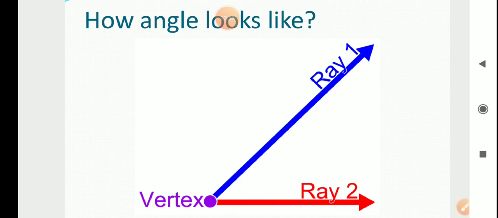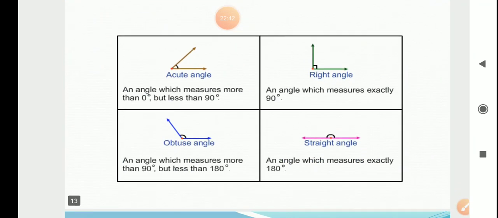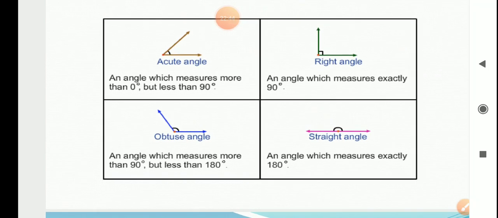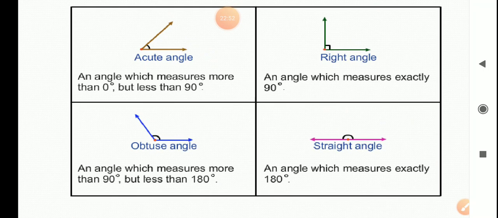Now we will see about types of angles. Different types of angles. Here are 4 different types of angles. We will study one by one about different types of angles. First angle is acute angle.